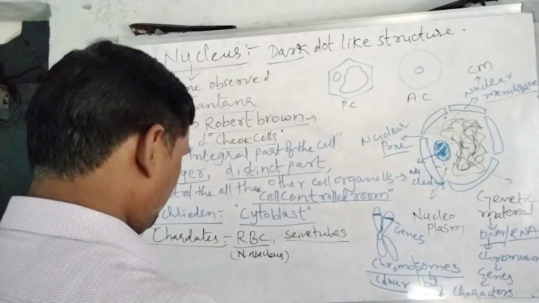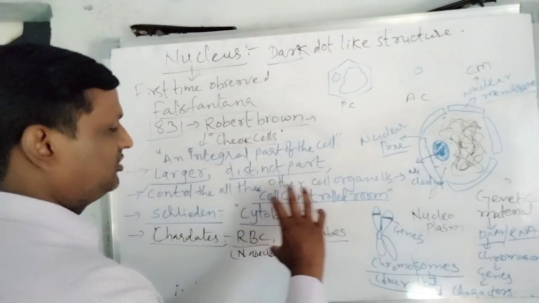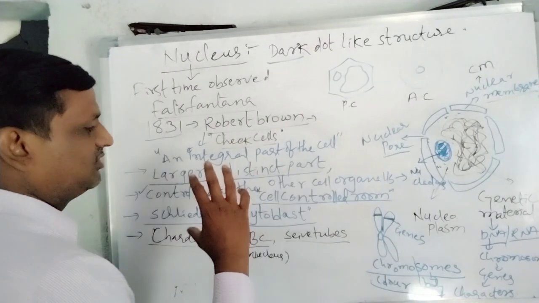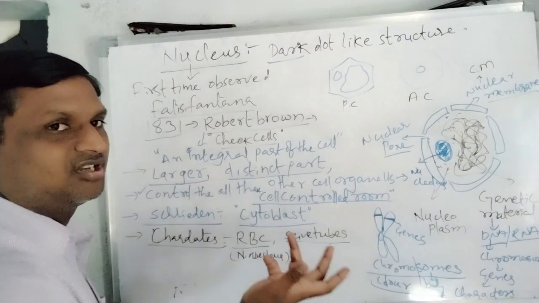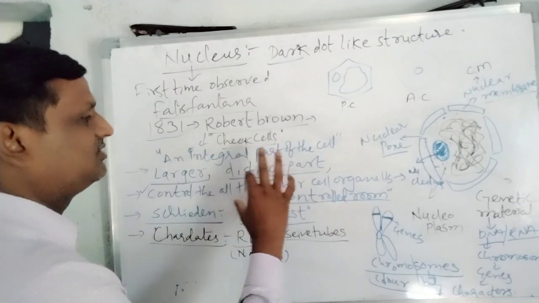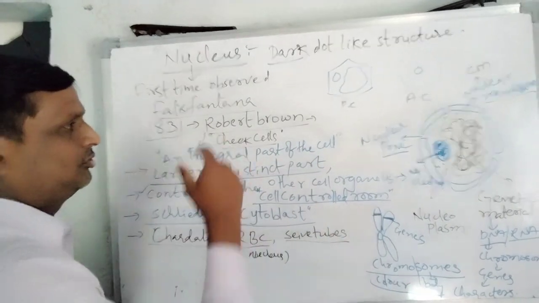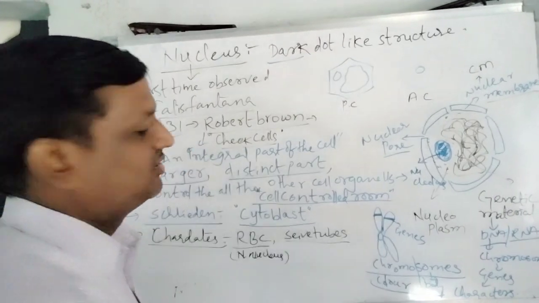And finally, here this nucleus is called one of the most important cell organelles. It is also called cytoblast. It is also called the cell control room, because it can control all the other cell organelles. It is the larger one and a distinct part, so that we can see it clearly. And according to Robert Brown, the nucleus is an integral part of the cell.